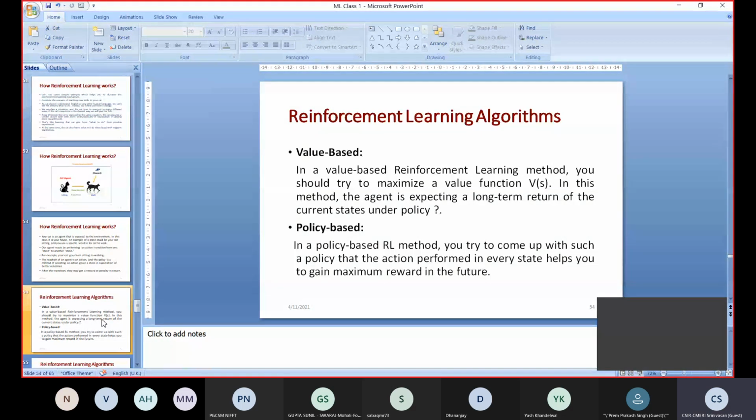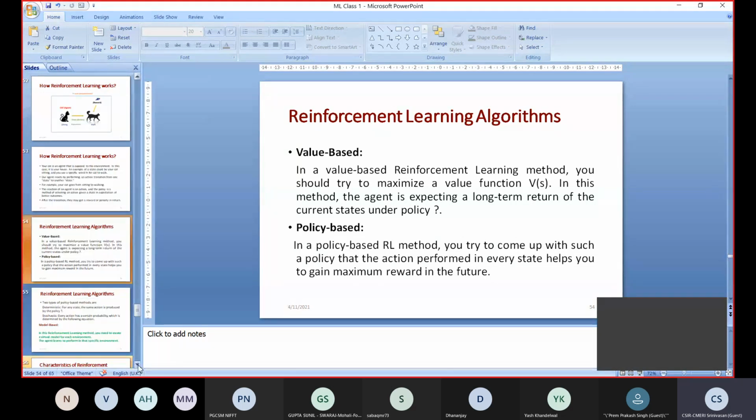So one is the value based reinforcement learning algorithm. There is a value function, and we will try to maximize the value function. Another one is the policy based reinforcement learning algorithm. There is a defined policy for a given situation, and the actions will be based on that policy for each state.